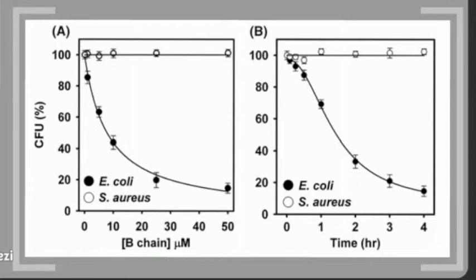When treated with 50 micromolar of B chain, 80% of E. coli are killed after 4 hours. Wen and others were also able to specifically determine that 12 micromolar will induce 50% membrane permeability. This research has implications for future use of antimicrobial agents that circumvent current issues associated with antibacterial resistance.